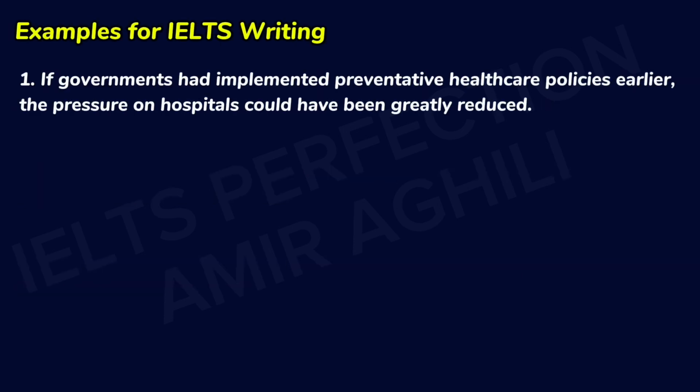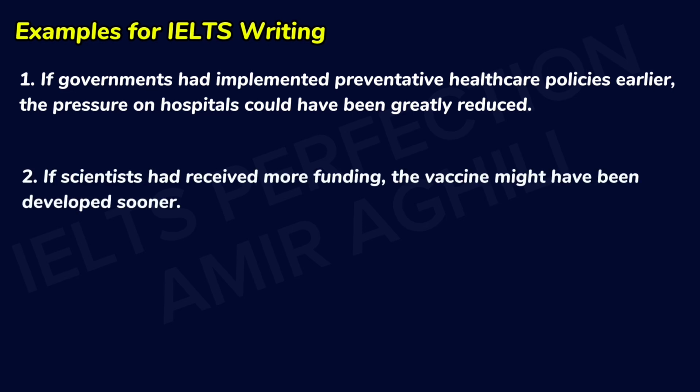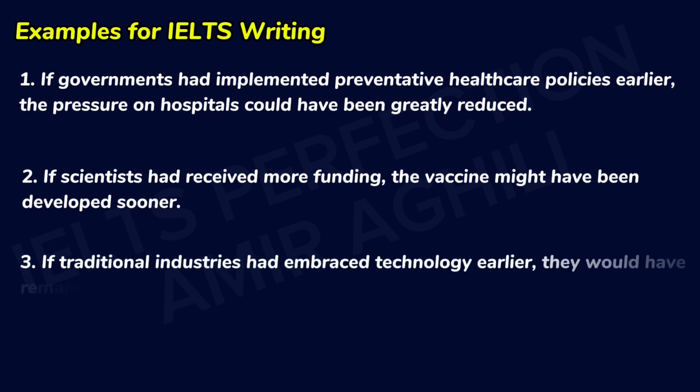If governments had implemented preventative healthcare policies earlier, the pressure on hospitals could have been greatly reduced. If scientists had received more funding, the vaccine might have been developed sooner. If traditional industries had embraced technology earlier, they would have remained globally competitive.